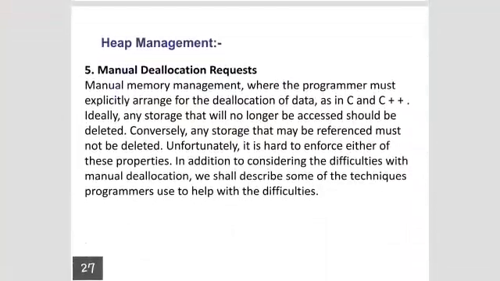Ideally, any storage that will no longer be accessed should be deleted. Conversely, any storage that may be referenced must not be deleted. Okay, just keep that in mind. So we delete the variables which are no longer required. If there are references available at the same time, we are not able to delete that variable. Unfortunately, it is hard to enforce either of these properties.